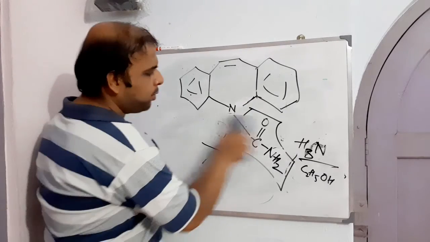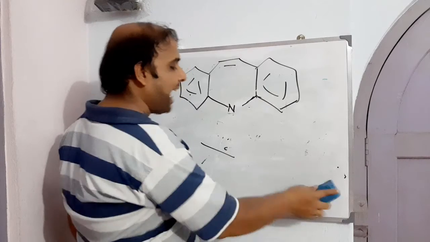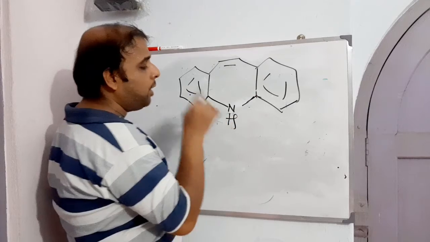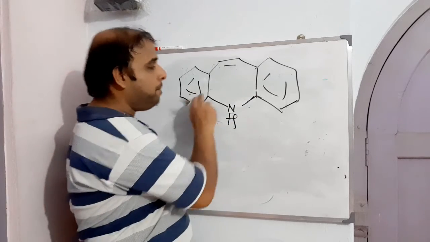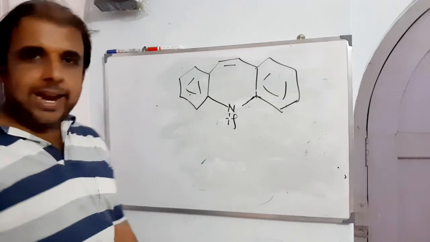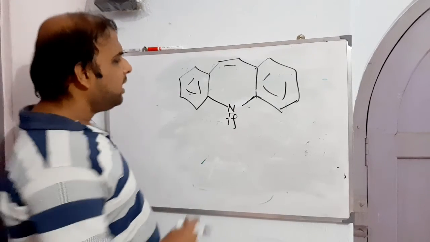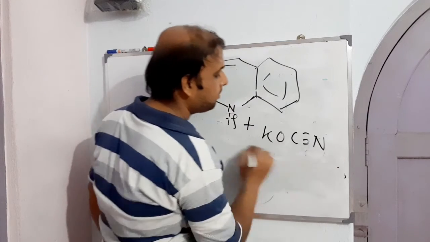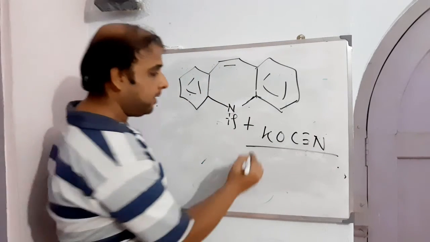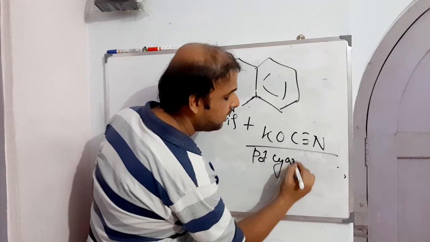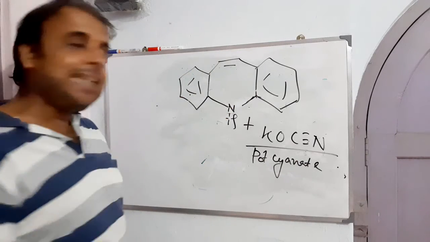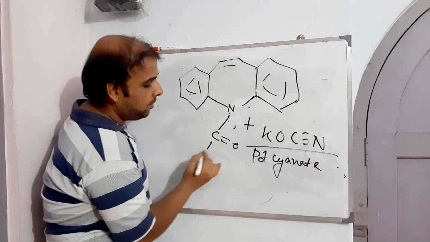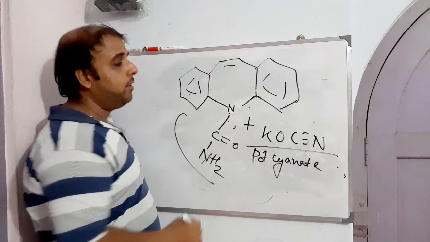Now if we opt for the second method, by which we can complete the process in a single step, how does it go? That time you have to take what? This will remain the same. One of the reagents will be the same as the earlier one, that is dibenz[b,f]-5H-azepine, right? This is found to be the first reagent. This will react with what? KOCN. That is potassium cyanate, right? When potassium cyanate reacts with this, what will happen? Definitely there is a formation of carbamazepine. And we are done with the final compound.